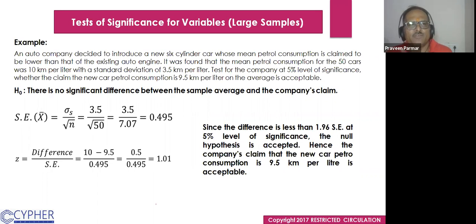There is a problem statement. We have an auto company decided to introduce a new 6-cylinder car whose mean petrol consumption is claimed to be lower than that of existing auto engine.